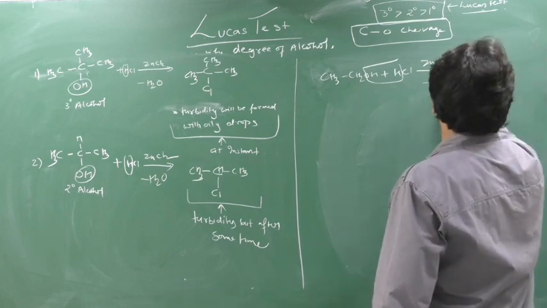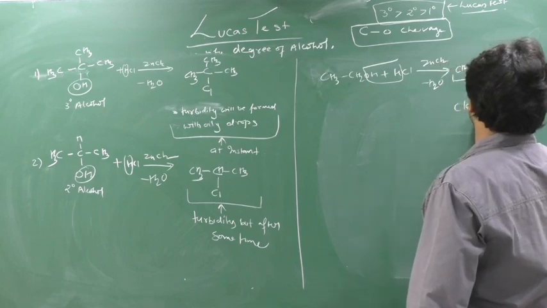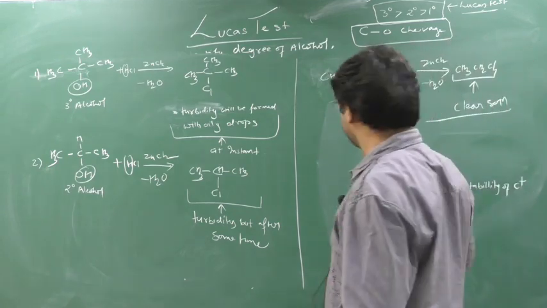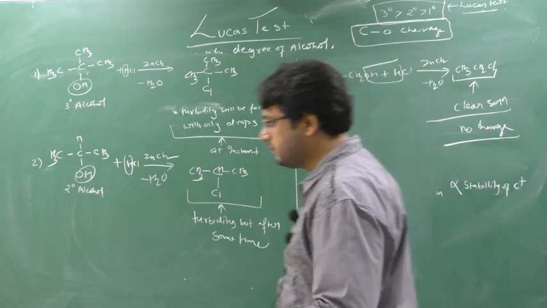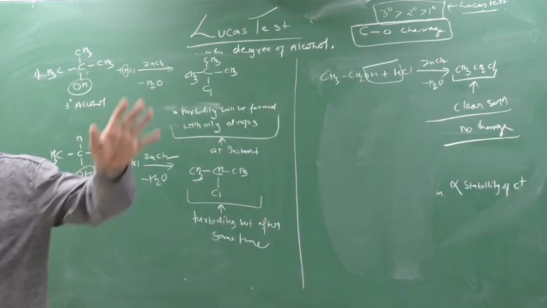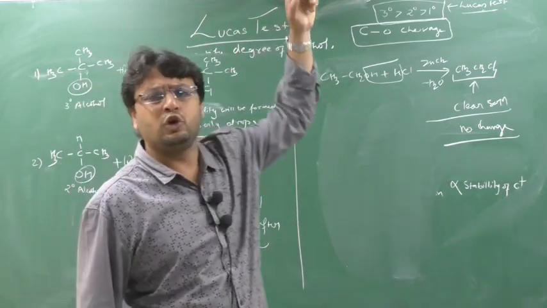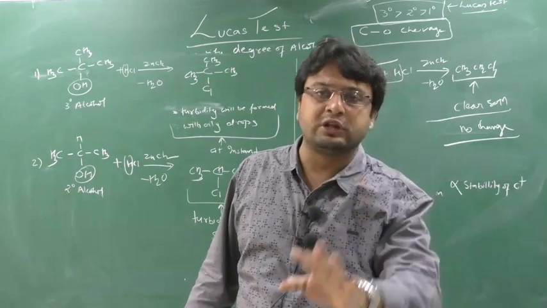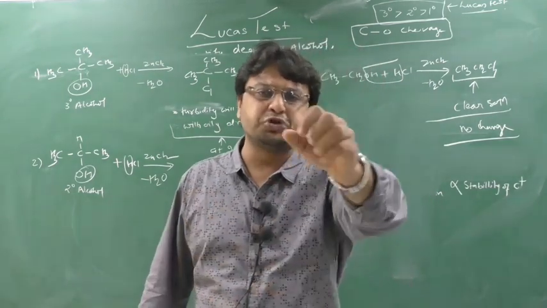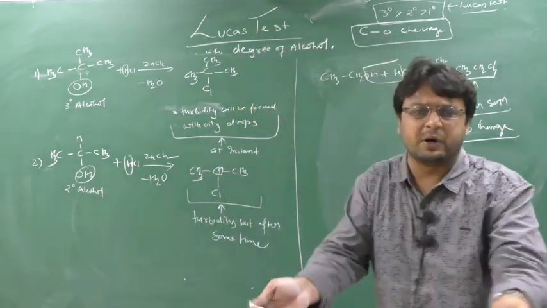Okay. Clear solution. No change. No turbidity, no oily drops, nothing. On heating for a very long time you may obtain something, that is my observation which I have seen in the laboratory, but in your book they have written no change, the solution remains clear, as if nothing has happened.